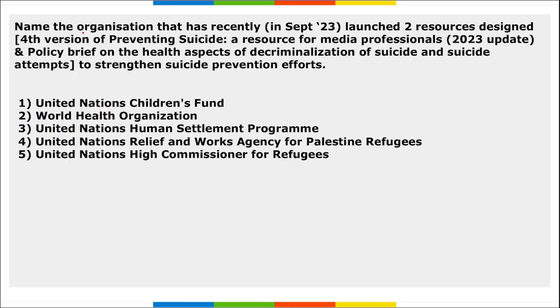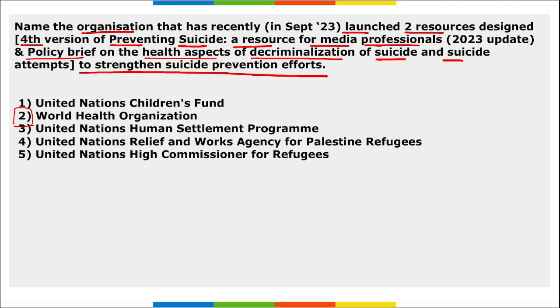Next, name the organization that has recently launched two resources: the fourth version of Preventing Suicide, a resource for media professionals 2023 update, and a policy brief on the health aspects of decriminalization of suicide and suicide attempts to strengthen suicide prevention efforts. So we are talking about two things, right? Two resources. First is the fourth version of Preventing Suicide and a policy brief on the health aspects of decriminalization of suicide. Correct? This was launched by which organization? It is WHO, World Health Organization.